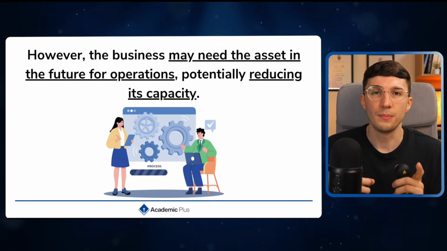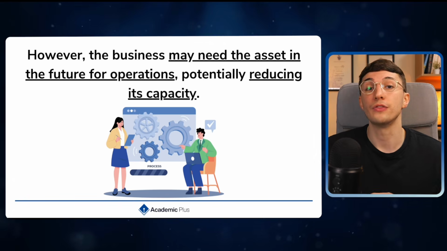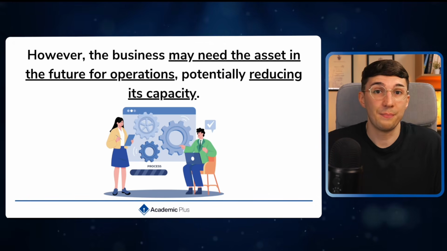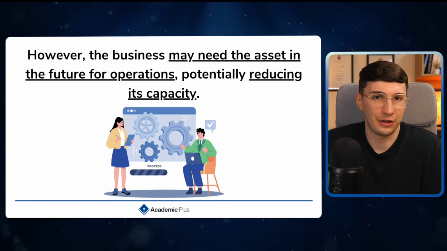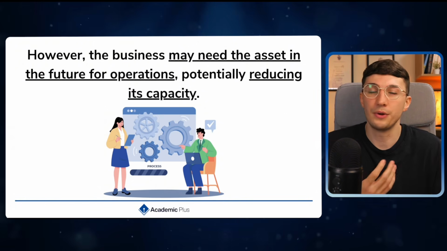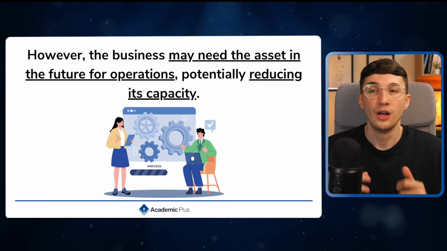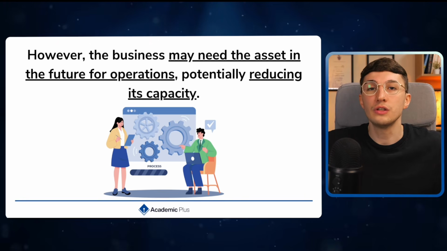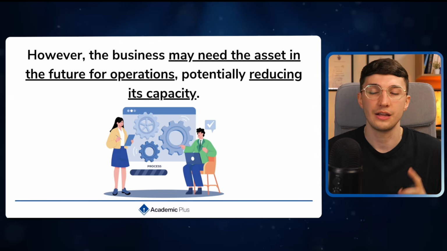However, the problem is that the asset could be useful in the business's long-term strategy. For example, if I sell a delivery vehicle, well, that's one less vehicle I've got to deliver my products. If I sell off some machinery, I won't be able to use that now for production. So we could potentially look at reducing the business's overall capacity by doing this.